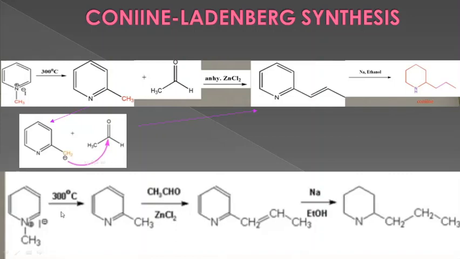The overall reaction you can see here: N-methylpyridine iodide at 300 degrees centigrade converts into 2-methylpyridine, which on addition with acetaldehyde in the presence of zinc chloride converts into 2-propenylpyridine, and which on further reaction with sodium and ethanol converts into coniine. So this is the Ladenburg synthesis.